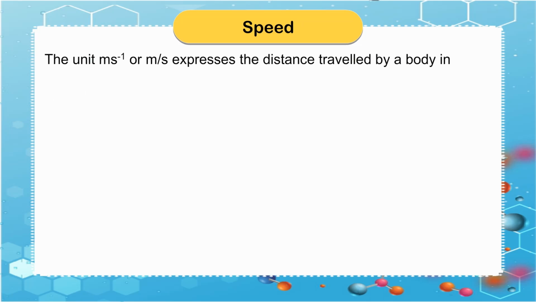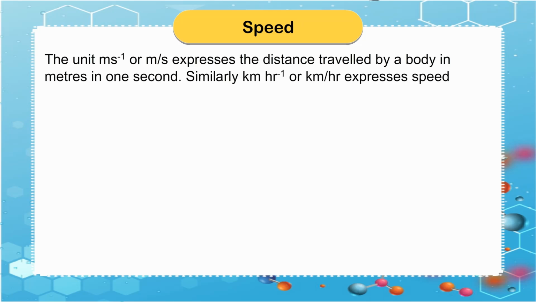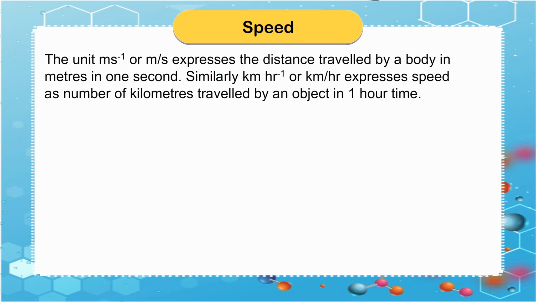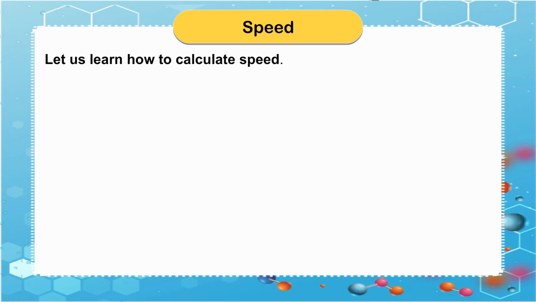The unit m s^-1 or meter per second expresses the distance traveled by a body in meters in 1 second. Similarly, km hr^-1 or kilometer per hour expresses speed as number of kilometers traveled by an object in 1 hour time. Let us learn how to calculate speed.